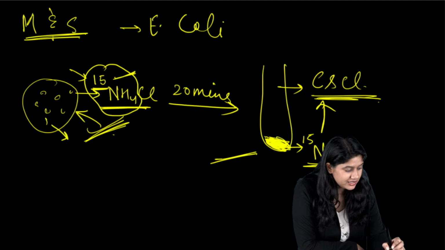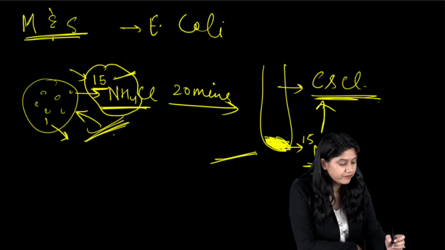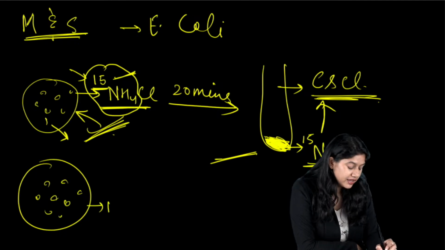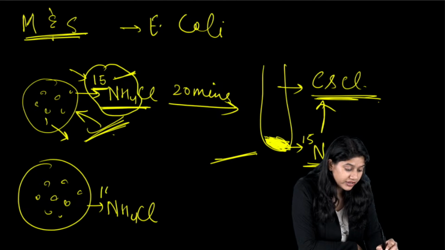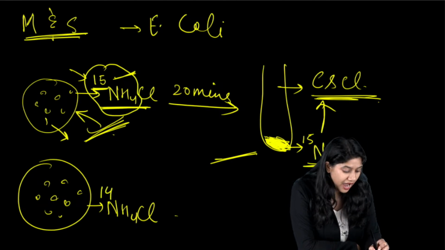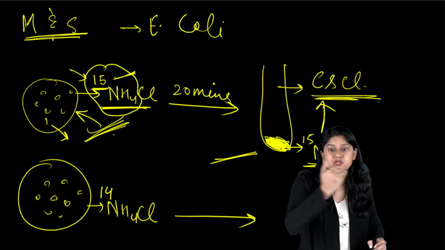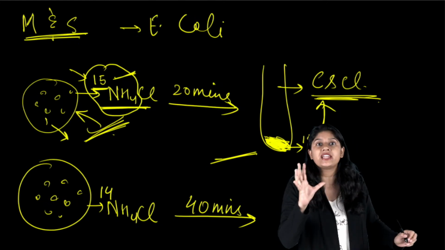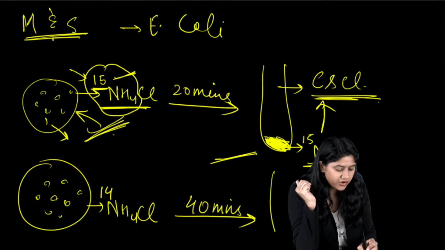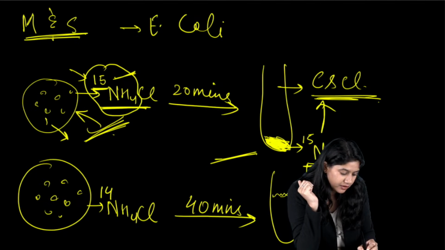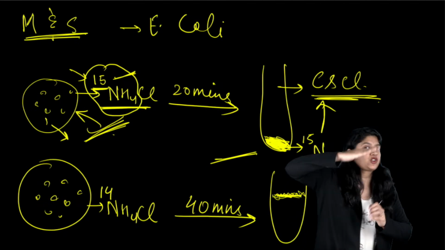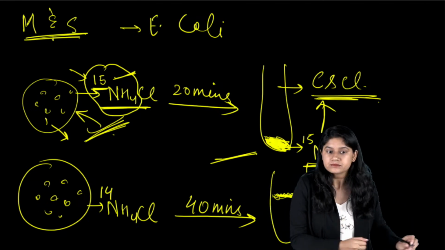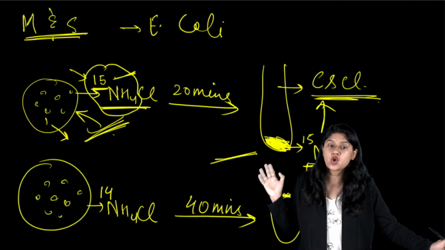Now we did a similar experiment. We took this E. coli and moved it to a new petri dish which has N14. After 20 minutes, 20 plus 20, that gives us 40 minutes. After this, we saw something very different. We saw that our DNA was in between. It was not at the top, it was not at the bottom, it was in the middle. Everyone, are we clear? We saw this, right?